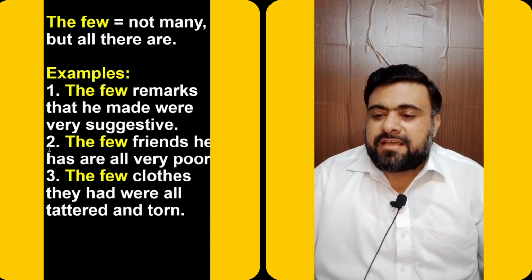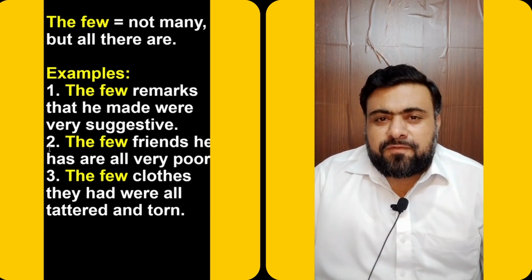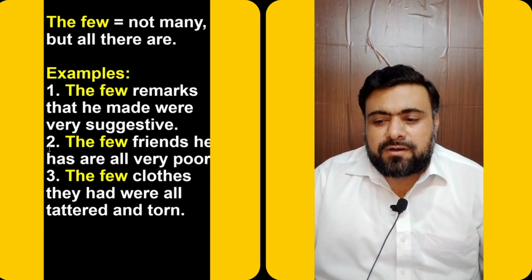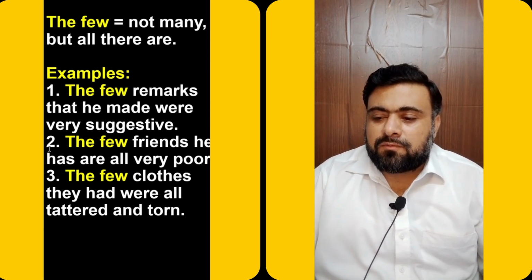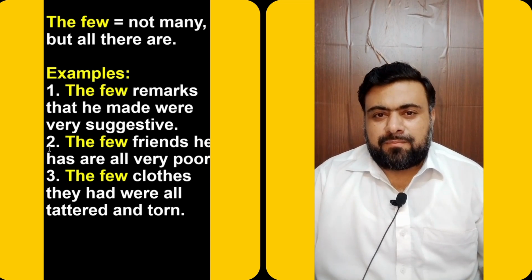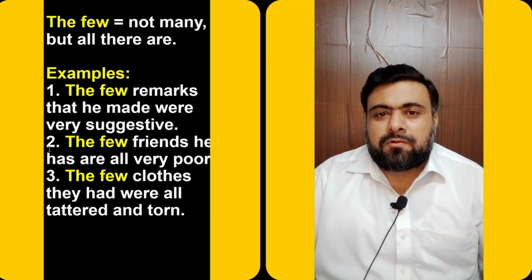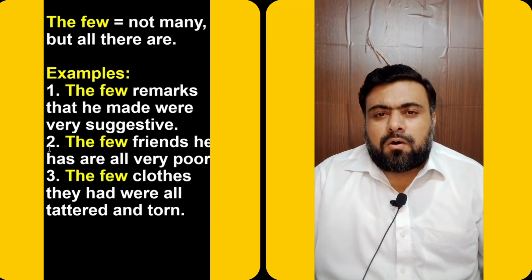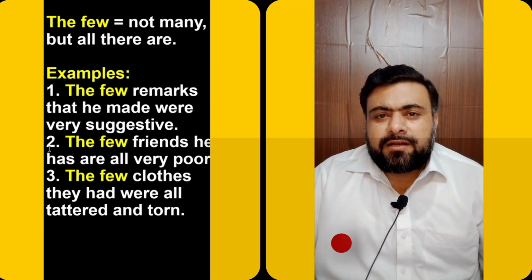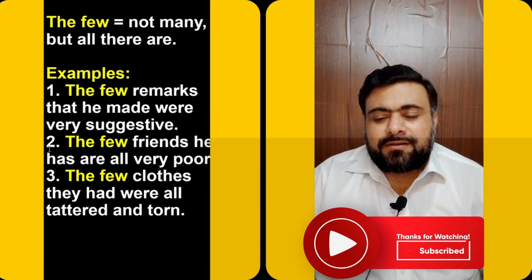The few friends he has are all very poor. He has a very small number of friends, but the few friends that he has are very poor. The few clothes they had were all tattered and torn. They didn't have many clothes, but the limited amount of clothes they had were all tattered and torn. The few clothes they had were very tattered and torn.